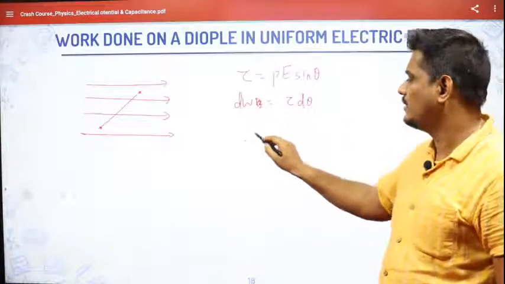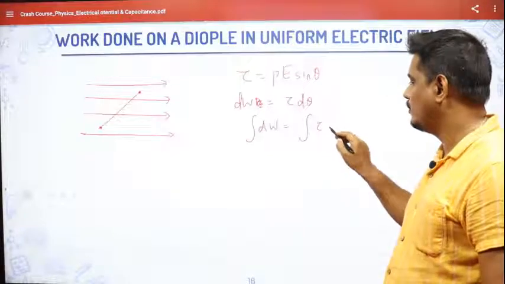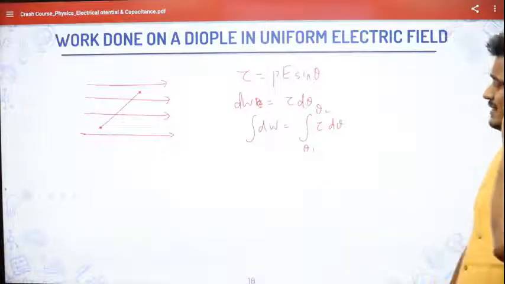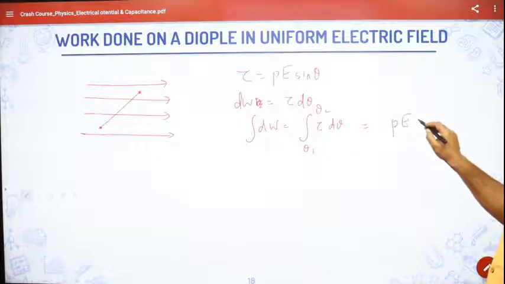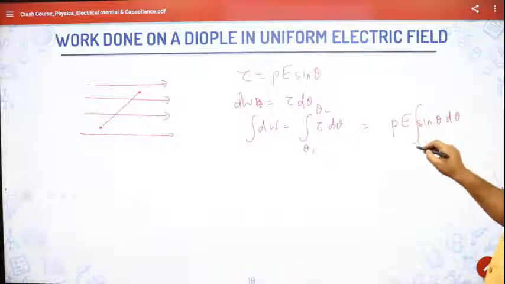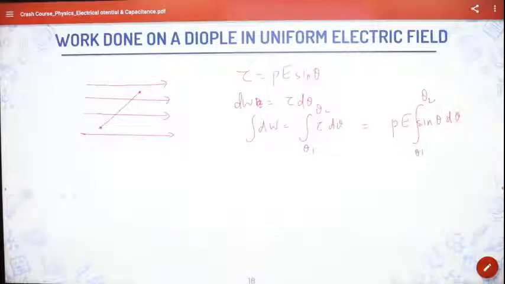So total work done dW will be equal to the integration of tau d theta from theta 1 to theta 2, isn't it? That will be equal to how much? Please see from here. It will be PE sine theta d theta from theta 1 to theta 2. So when you integrate, what is the integration of sine theta? I hope you know, minus cos theta. So it will become equal to minus PE cos theta, with limits from theta 1 to theta 2.